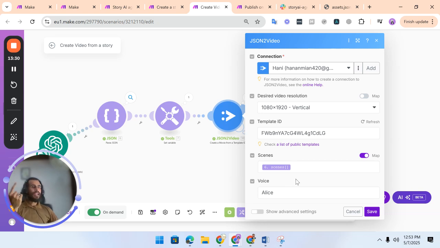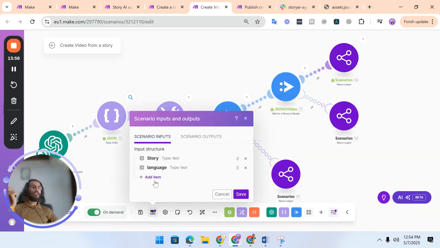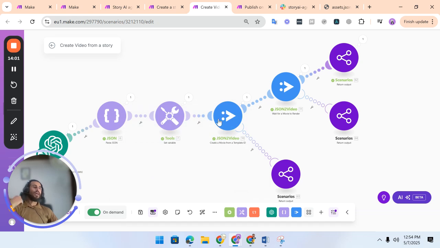The voices are from ElevenLabs. You can choose your particular voice. To extend that, you can modify your agent to ask the user to choose a voice as well. You can give predefined voices, and then ask what voice you want to use, and then the AI will take your input and pass it here dynamically. What you have to do is add an additional input parameter, which will be the voice name. Then you can use that directly in the JSON to video module, create a movie from a template ID.